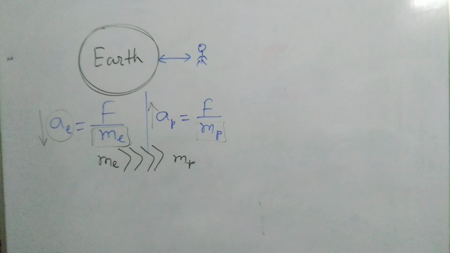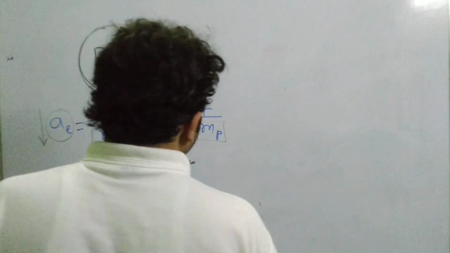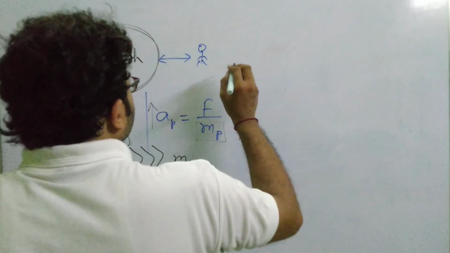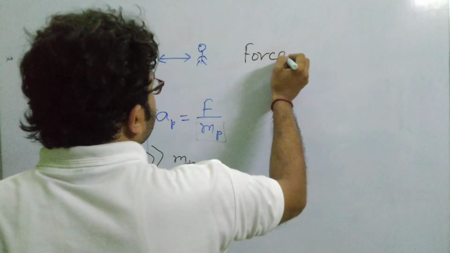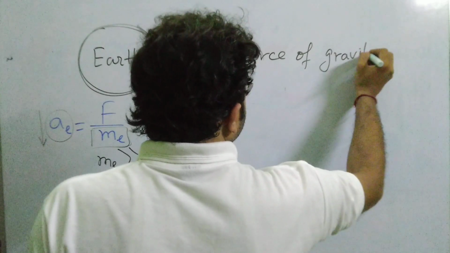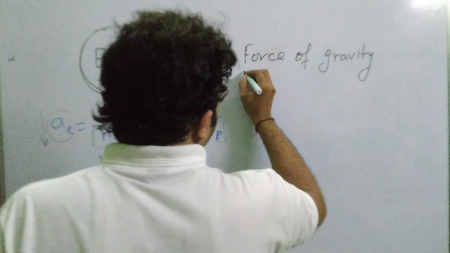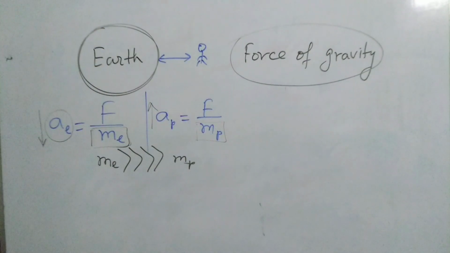Now this force of gravitation which the earth exerts on all objects present on the surface of the earth is specifically called the force of gravity. So force of gravity is nothing but the specialized case of the gravitational force when the earth is being taken into consideration.